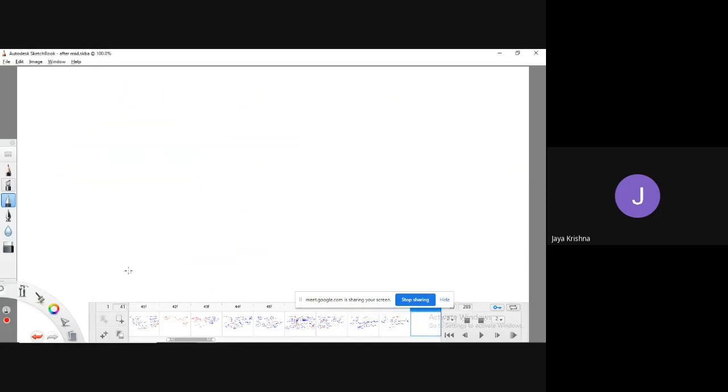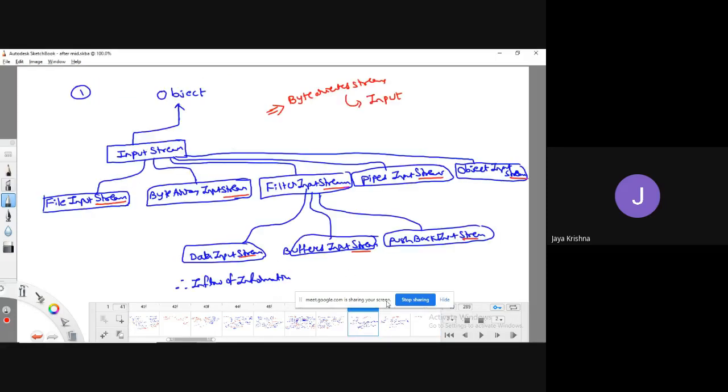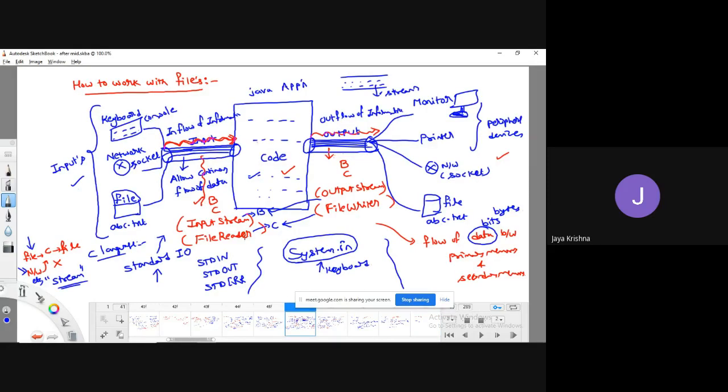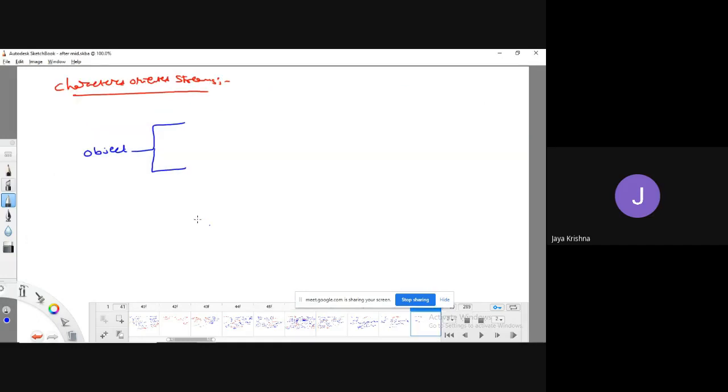Now let me show the hierarchy related to character oriented streams. Guys, it may feel boring, I think so, but if I write all in a single chart, you will get very much clarity, meaning that in our entire concepts we are going to discuss all these classes. Object is the superclass of all classes. For this, if you are trying to give input to the Java program, for character streams, we are going to use file reader.